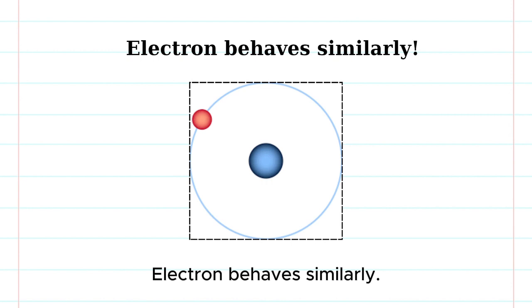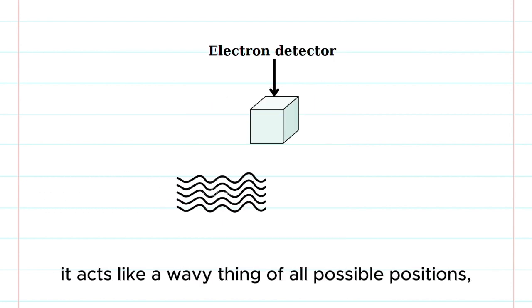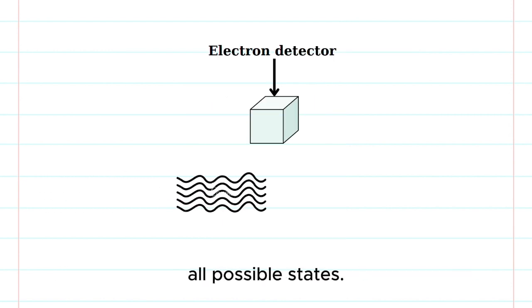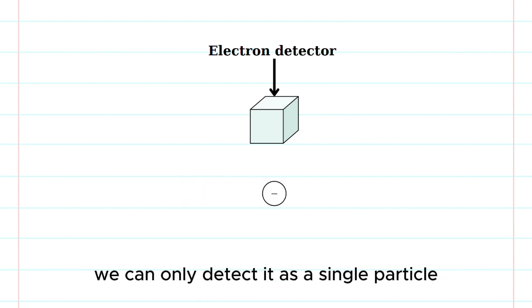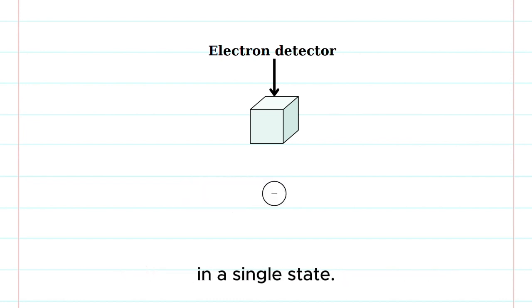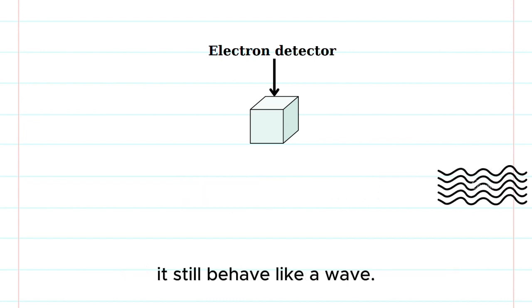Electron behaves similarly. When it doesn't go through the electron detector, it acts like wavy things of all possible positions, all possible states, but when it goes through the detector, we can only detect it as a single particle in a single state. When it comes out, it still behaves like a wave.